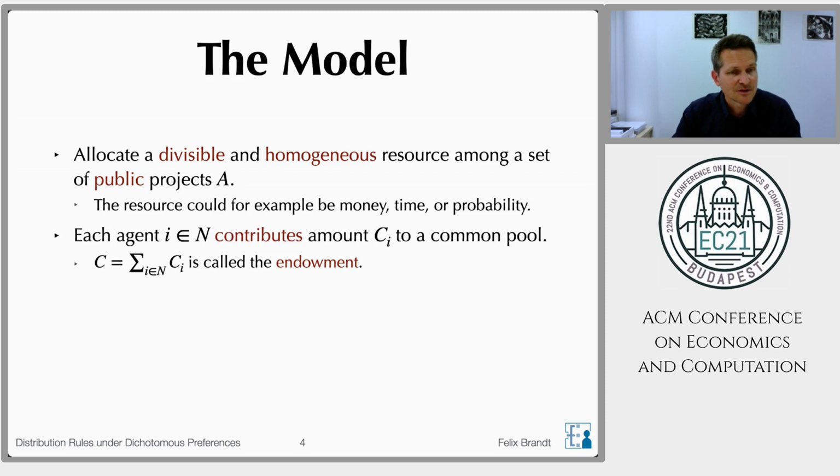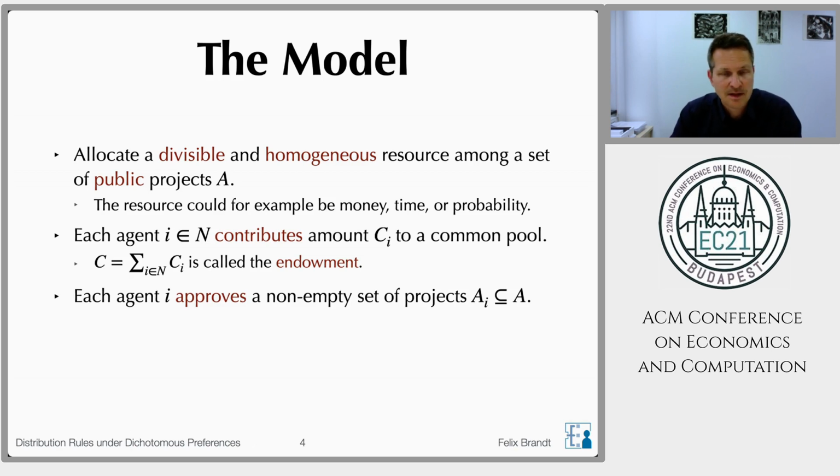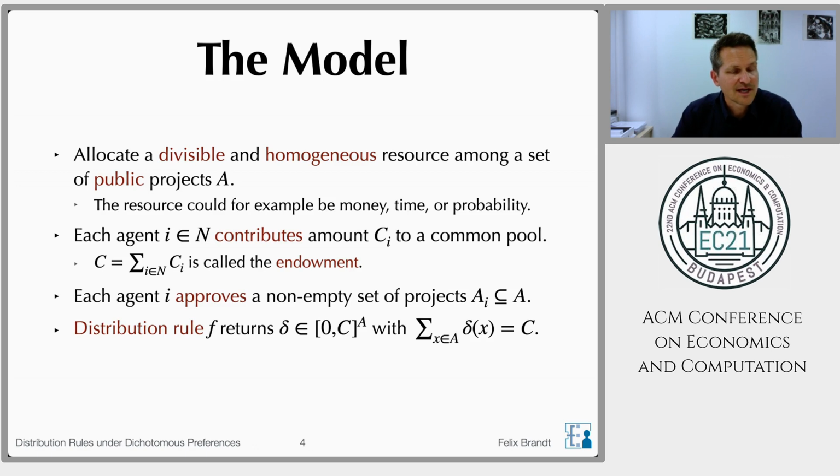Each agent contributes some amount of the resource to a common pool, and the sum of all of these contributions is called the endowment. Furthermore, agents approve a non-empty subset of projects, A_i, and then we have a distribution rule, F, that allocates the entire endowment on the projects.